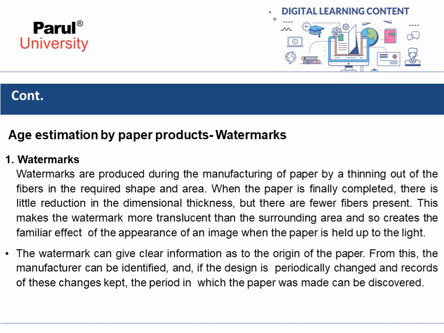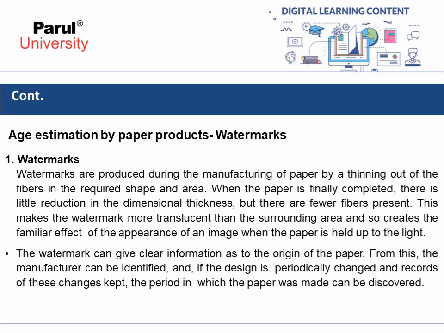So first is age estimation by paper products, and here we are going to discuss the age estimation by watermark. So first is the watermarks. Watermarks are produced during the manufacturing of paper by a thinning out of the fibers in the required shape and area.